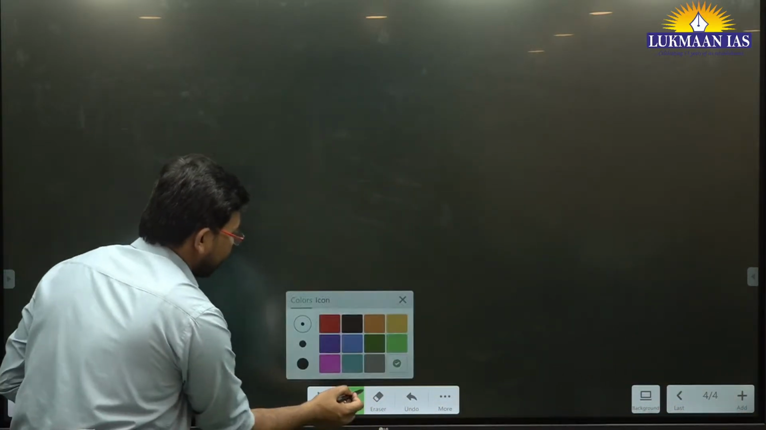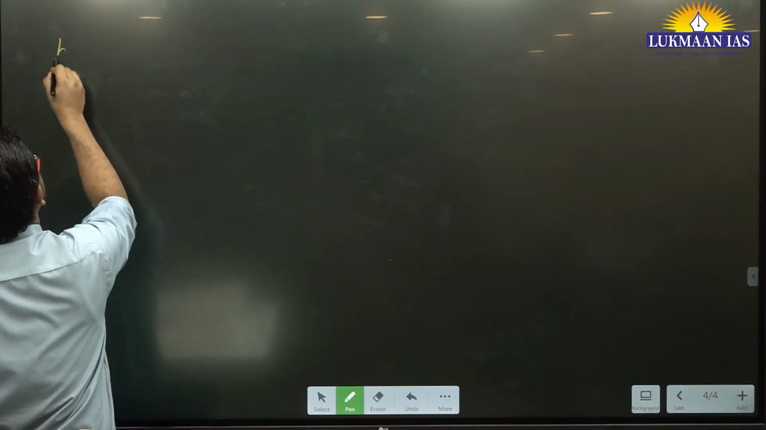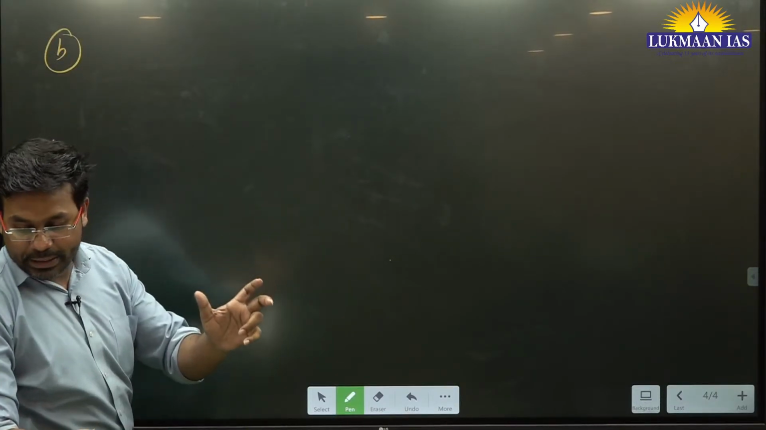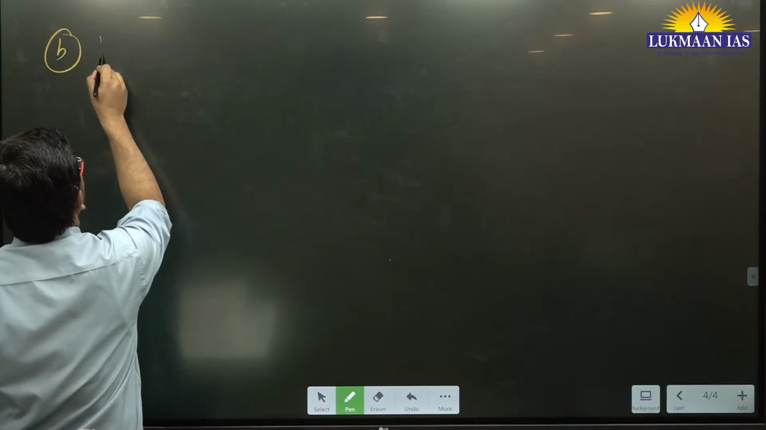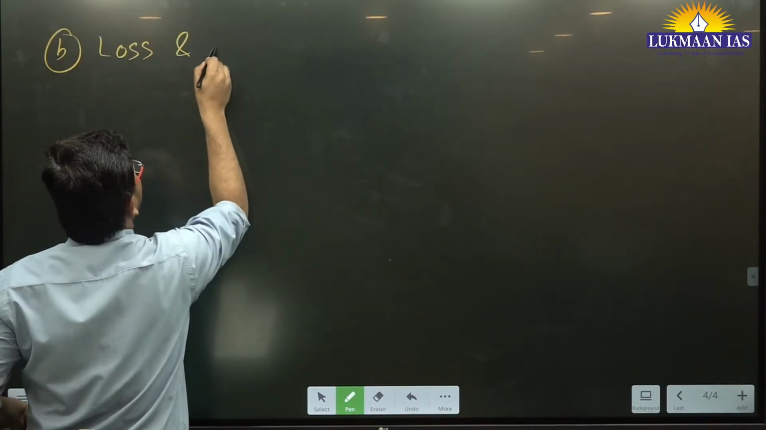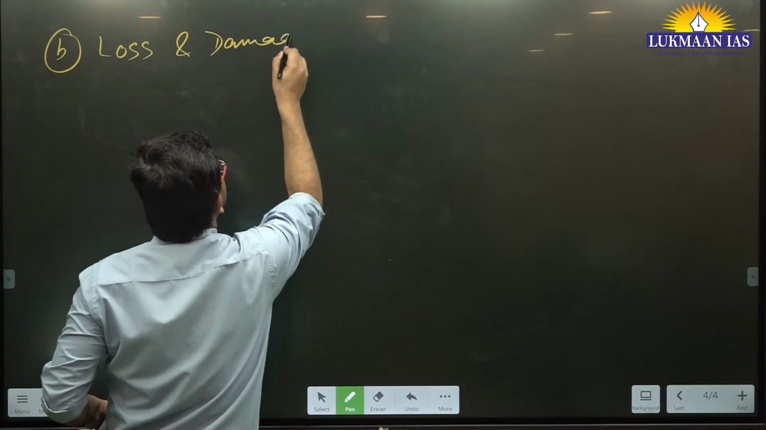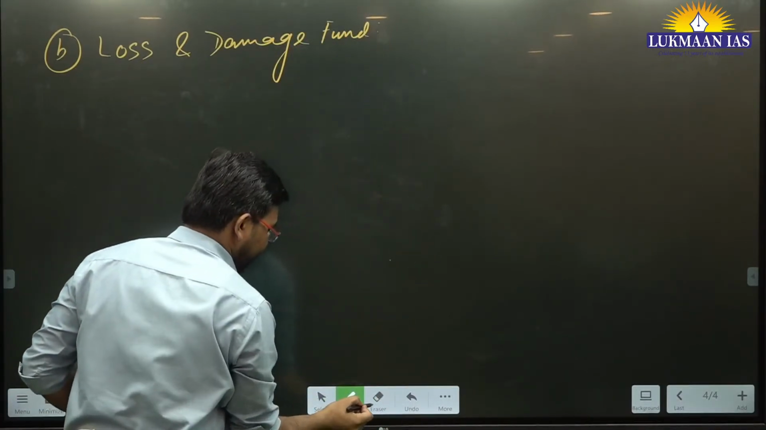The next important thing that we want to discuss is, let's say, B, which is the loss and damage fund. So what is this loss and damage fund?